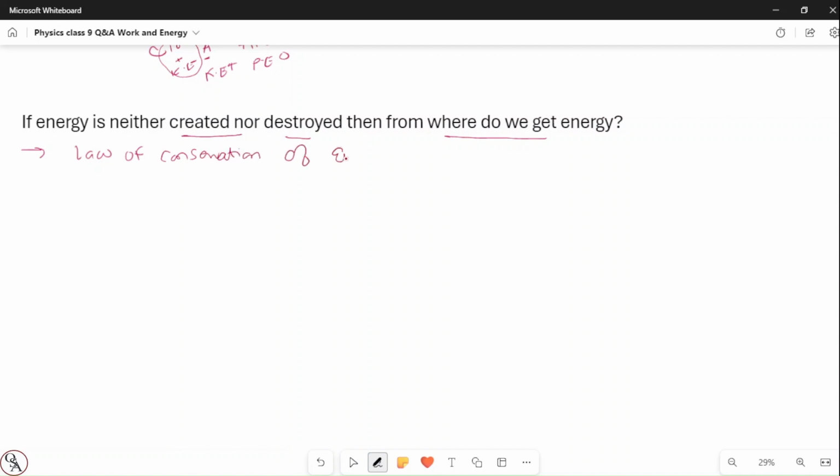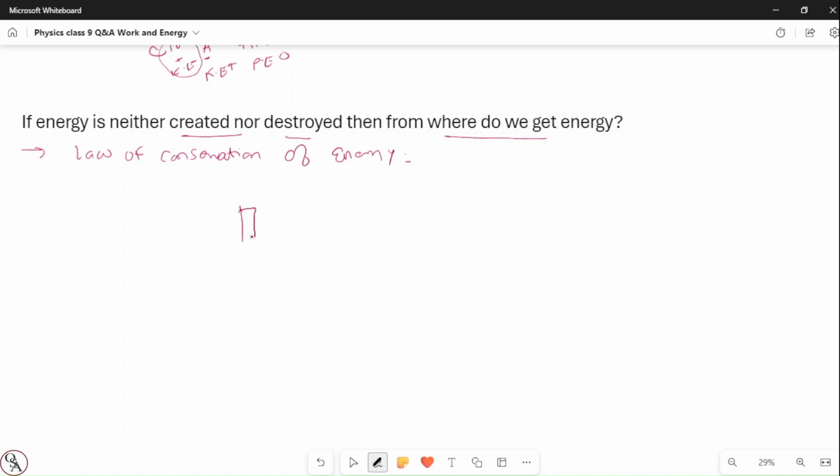Law of conservation of energy. What is the law of conservation of energy? In the previous question, we saw that energy is neither created nor destroyed, it's converted from one form to another. So what is expected here? You definitely state the law, but give some examples. For example, if you look at the home, right?